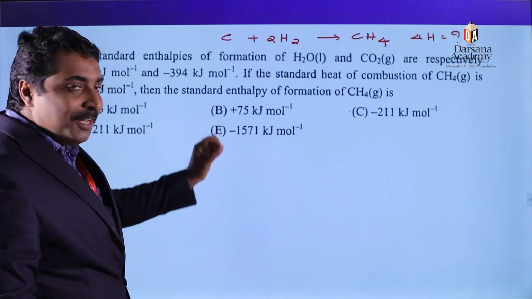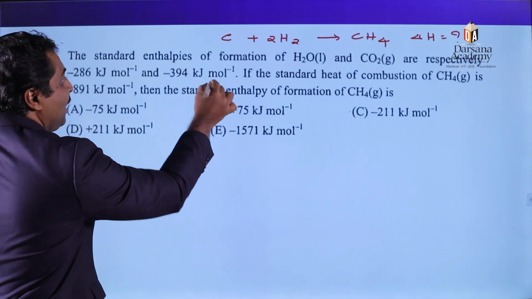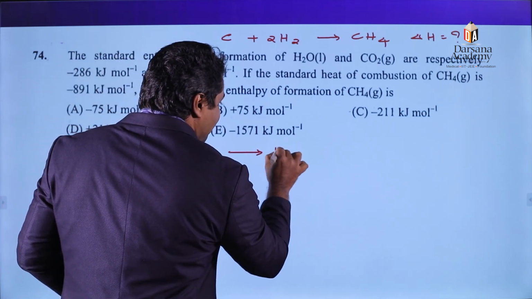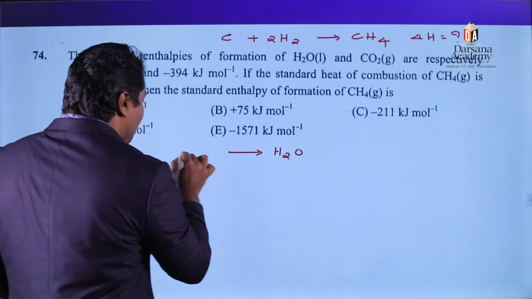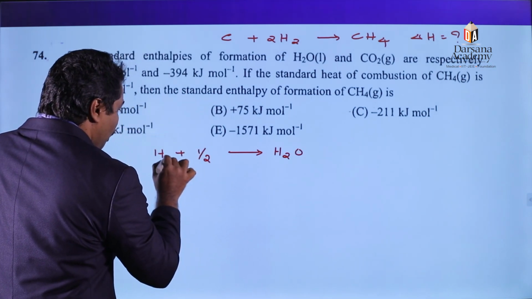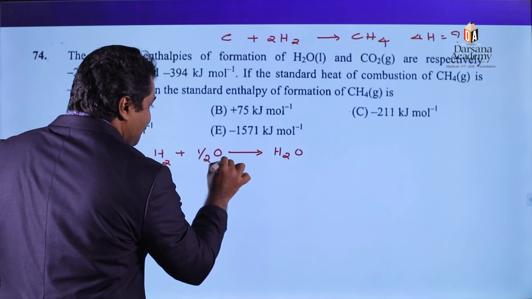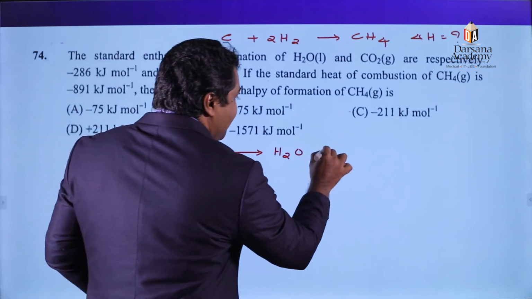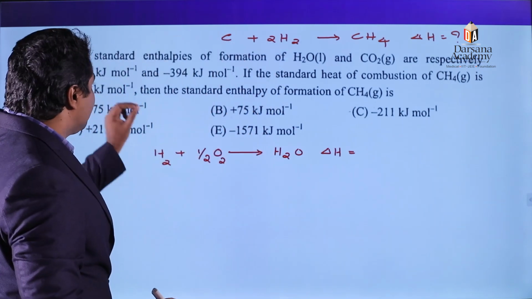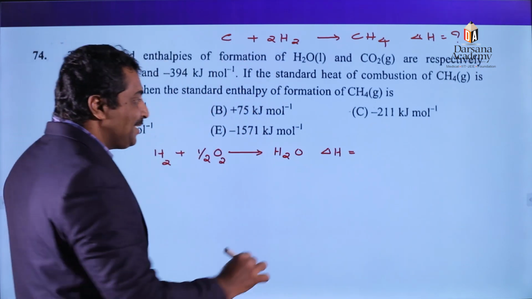The information given in the question: enthalpy of formation of water is given. Enthalpy of formation of water means 1 mole of water is produced from its constituent elements combined in their elementary form. The enthalpy change during this process is given as minus 286 kilojoule.